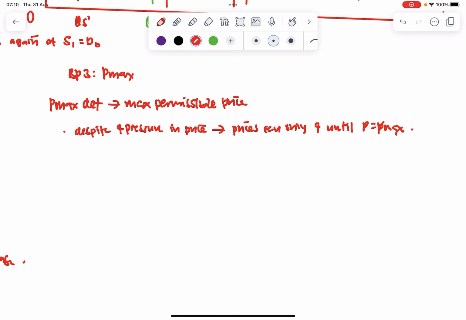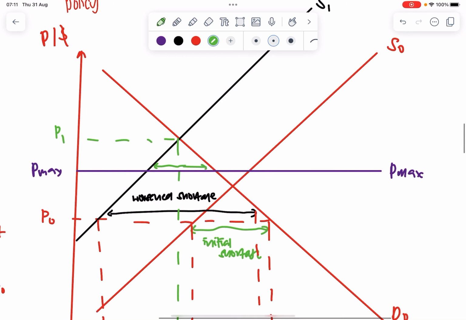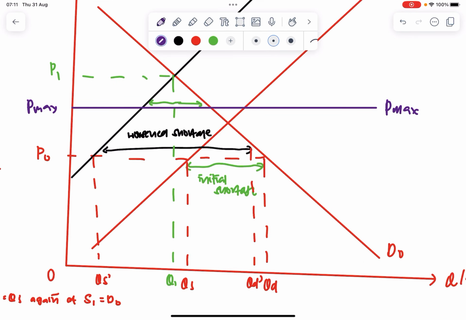And you realize that at P equals Pmax, because it is still below the equilibrium level, there is a final shortage. At Pmax, you see that your QD is still greater than your QS. So I'll just draw on the diagram: QD prime prime, QS prime prime.